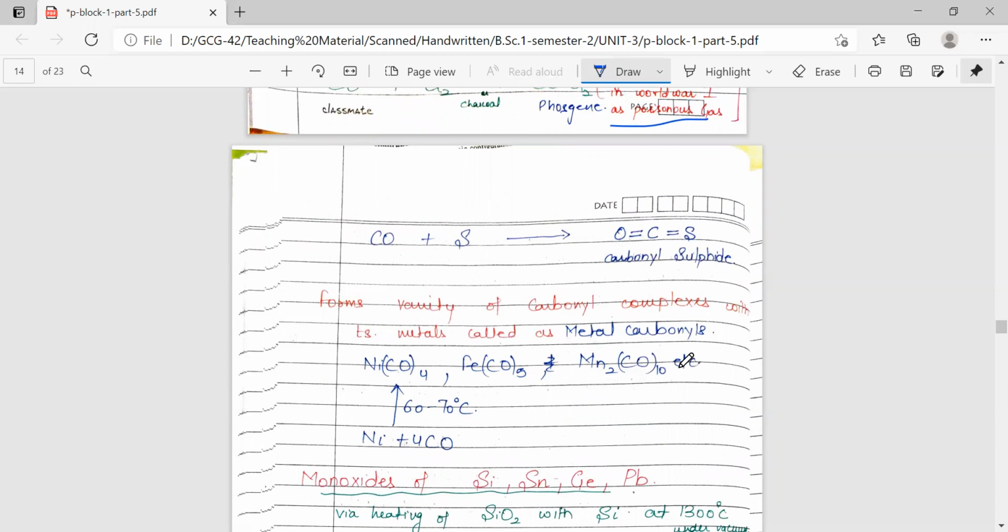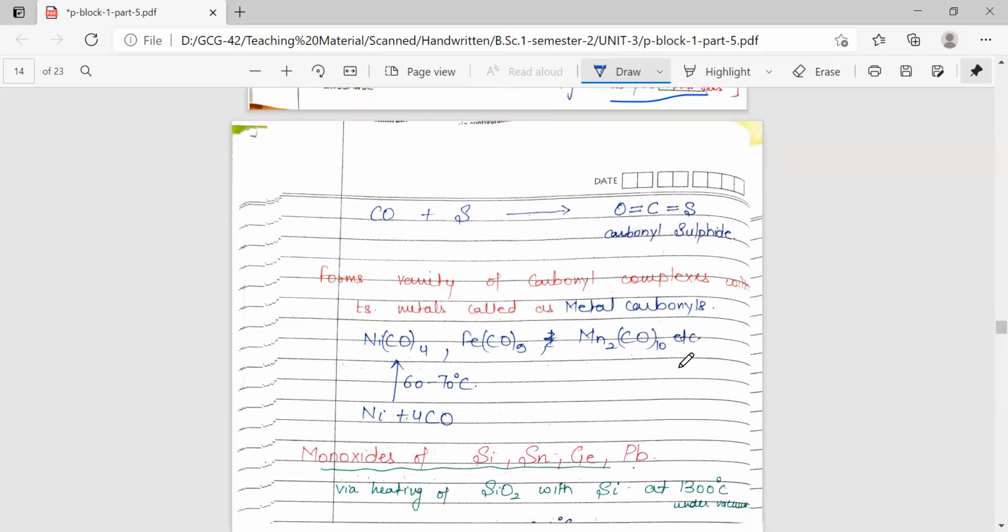This topic is very wide. We can have a whole book on the topic of metal carbonyls. So to mention here, as far as your syllabus is concerned, you just have to memorize that carbon monoxide forms carbonyl compounds, metal carbonyls, with transition metals.